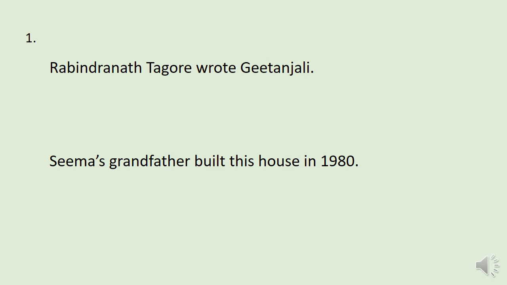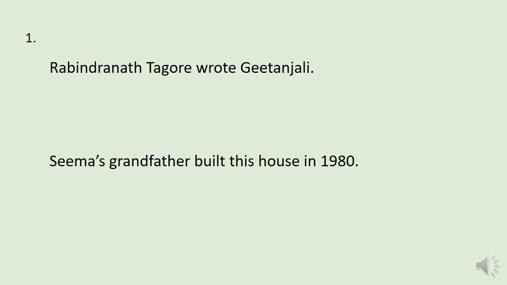Okay, now we are going to learn some rules of changing voices, and so we have some examples on the screen. The first one is Rabindranath Tagore wrote Gitanjali. Okay students, look at the sentence carefully. Here the subject is Rabindranath Tagore, the verb is wrote, and the object is Gitanjali. And to change the expression from active to passive, what we have to do is we have to bring the object at the place of subject.